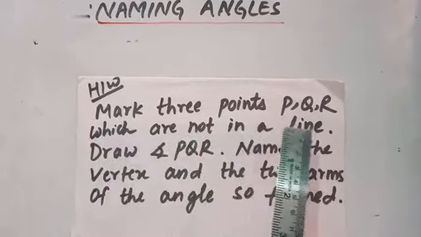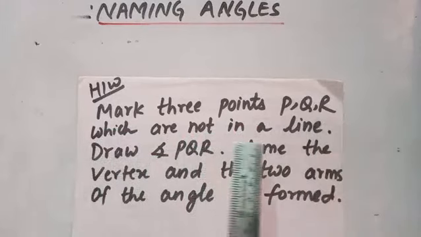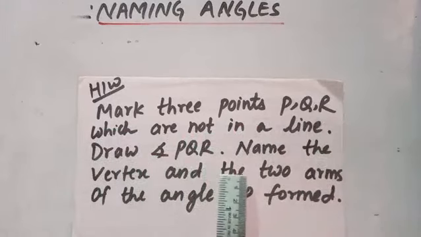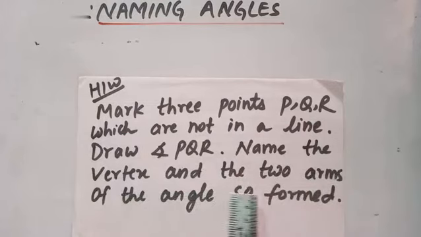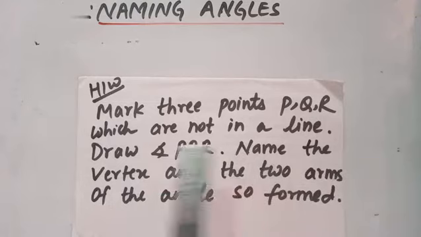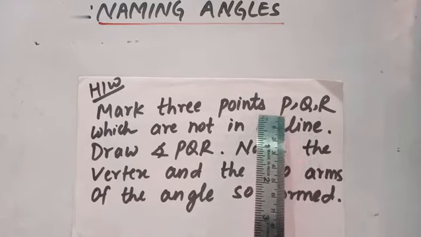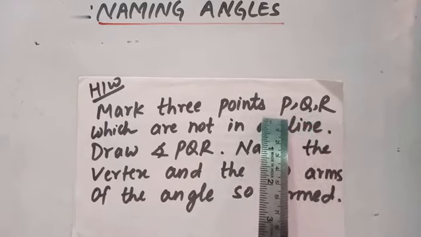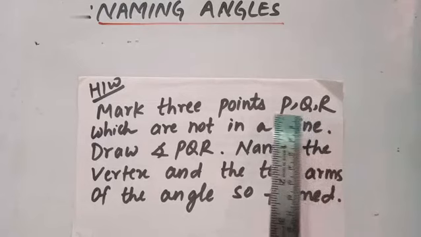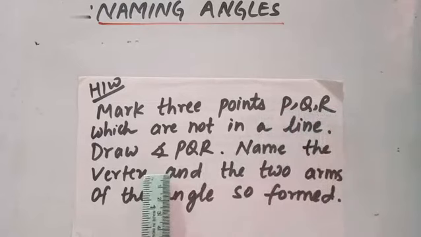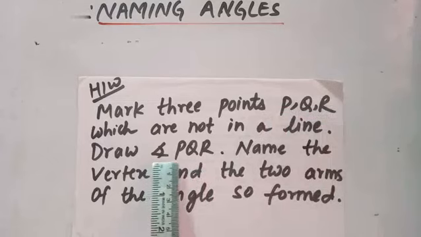Mark 3 points P, Q, R which are not in a line. Draw angle PQR. Name the vertex and the two arms of the angle so formed. So students, this question is similar to the question which we did just before. The only difference is there was ABC and here is PQR. There was angle ABC, now here it is angle PQR. So students, you can solve in a similar way. Hope you will do it at home.